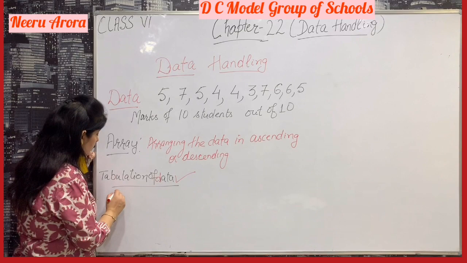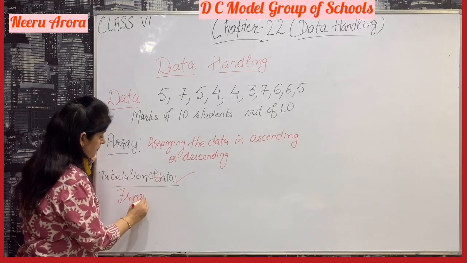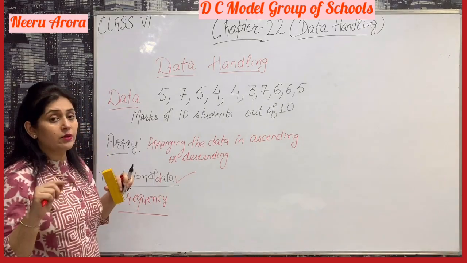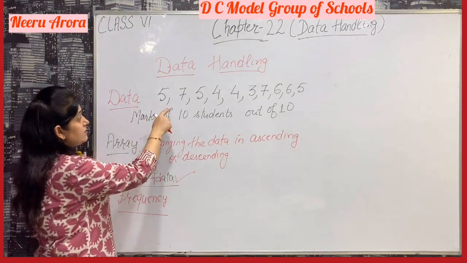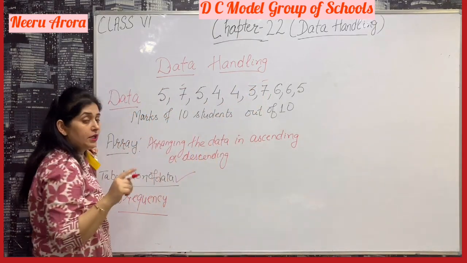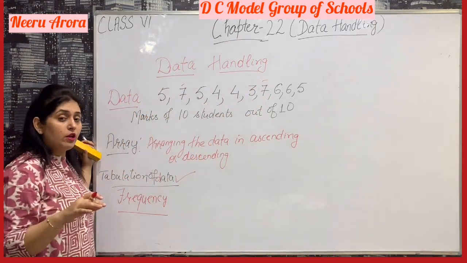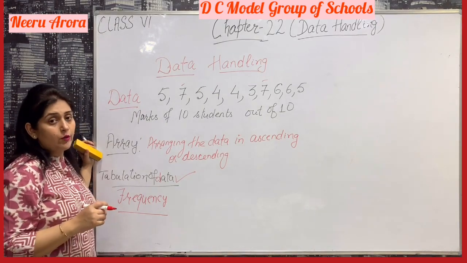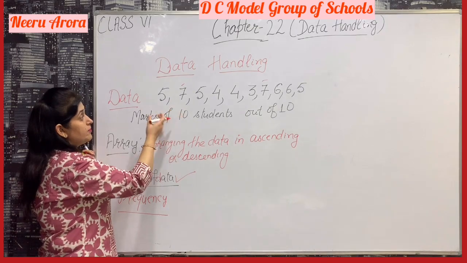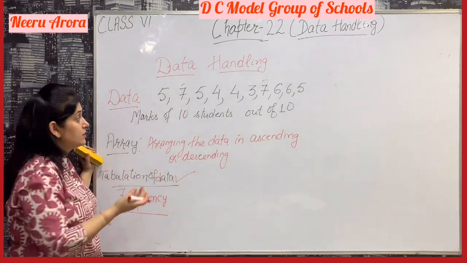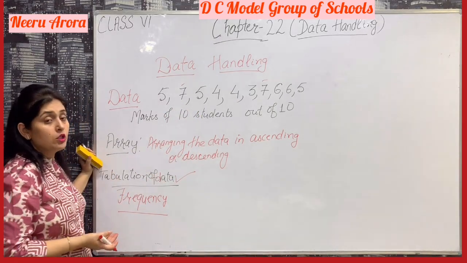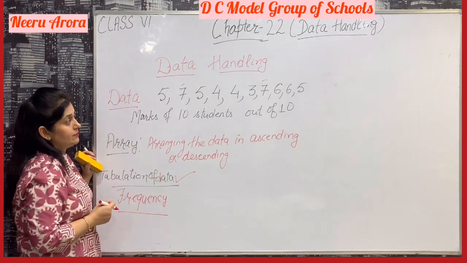Next, the term we will use here is frequency. So what is frequency? How many times a particular observation occurs. See, in this, 7 occurs how many times? It occurs 2 times. A particular observation occurring a number of times is known as frequency. Or in other words, how many times the observation repeats. So 7 repeats 2 times, 5 repeats 3 times, 4 repeats 2 times. This is known as frequency.